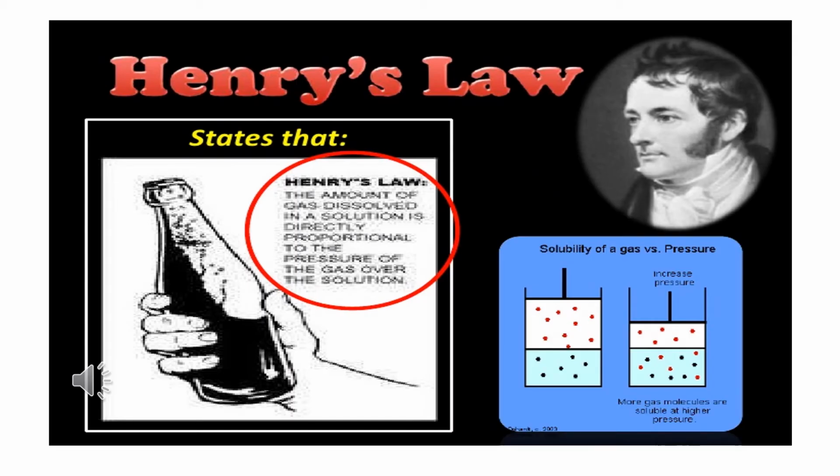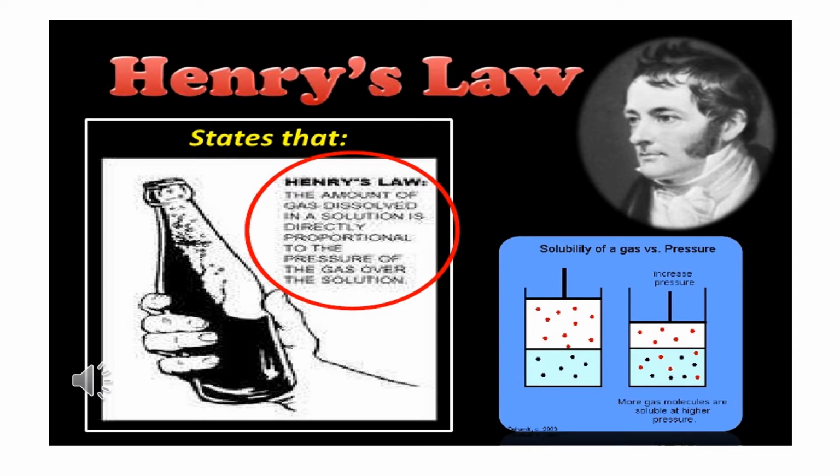Henry is the scientist who tried to explain the effect of pressure on the solubility of gases in the solvent. According to Henry's law, the amount of gas dissolved in a solution is directly proportional to the pressure of the gas over the solution.